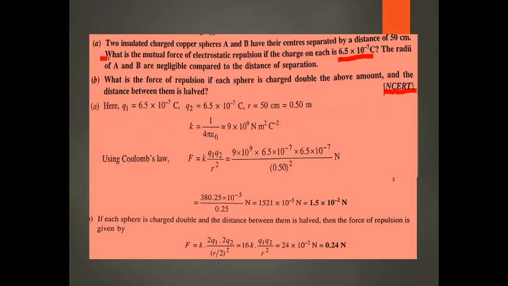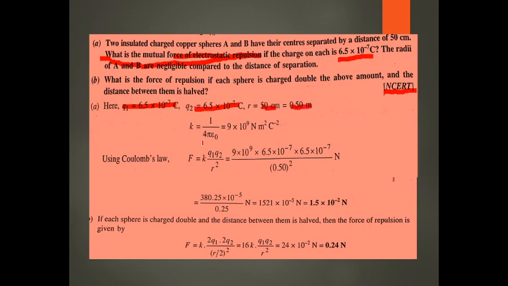So this is the ask: what is the mutual force of electrostatic repulsion? Because both charges are positive, they repel each other. A has the charge 6.5 into 10 raised to minus 7 and B also has the same charge, and both are positive, so there will be an electrostatic force of repulsion between them, and these two are separated by 50 centimeter. q1 is the charge on A, q2 is the charge on B, separated by distance 50 centimeter. Convert the centimeter into meter.